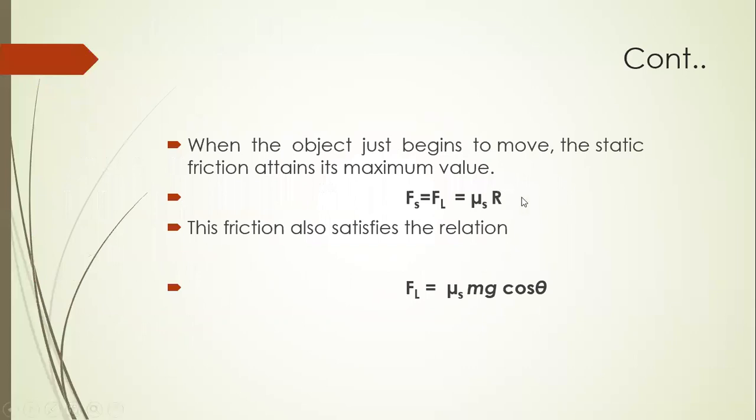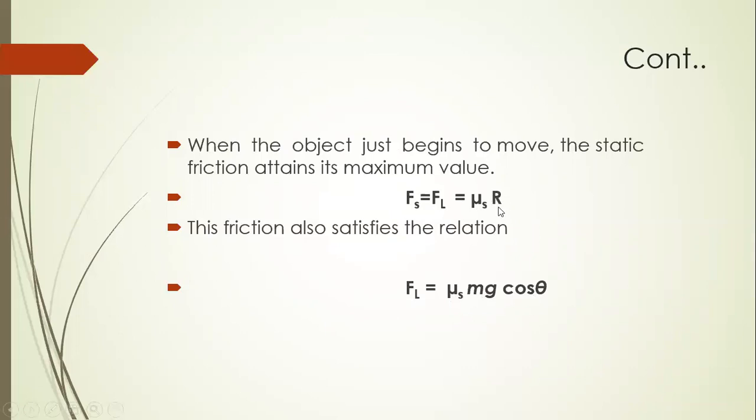Now, when the object just begins to slide, the static friction attains its maximum value, because the maximum value of friction is known as limiting friction. Therefore, Fs is equal to FL and is equal to mu s R, as in the previous slide. Therefore, this friction also satisfies the relation FL is equal to mu s mg cos theta.